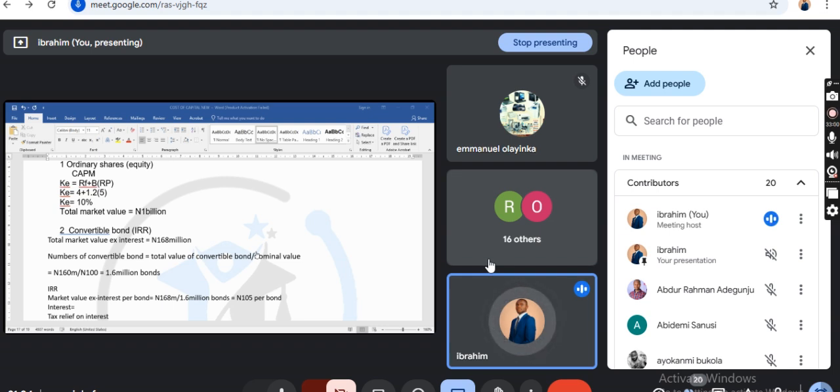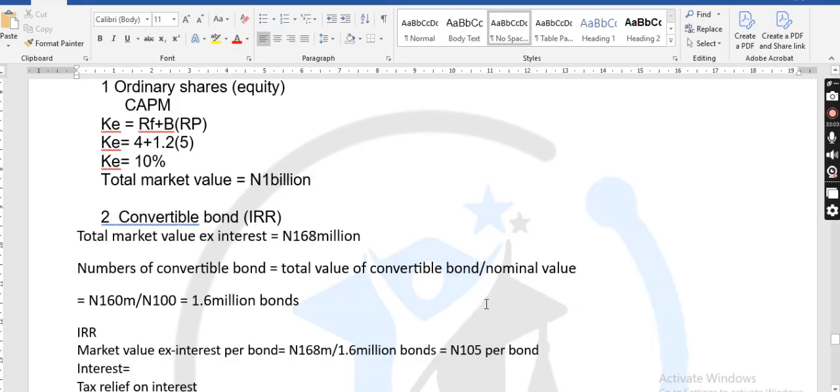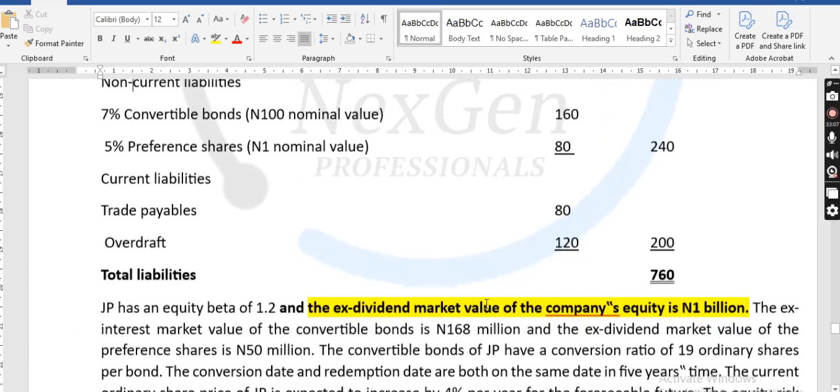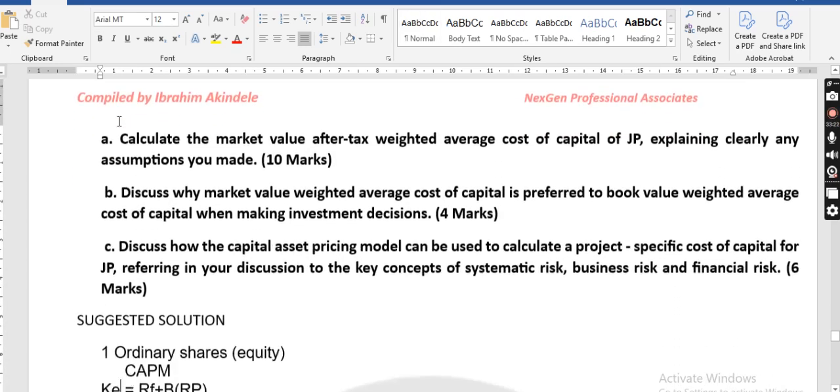Now, interest. You quickly go back to the capital structure, where you will have interest attached to the sources of finance. What is the interest rate? It is 7%, and the nominal value is 100.